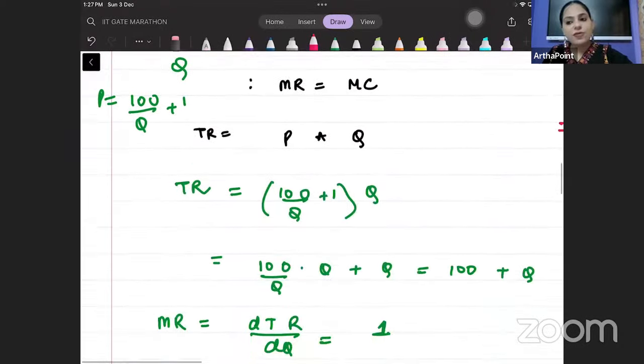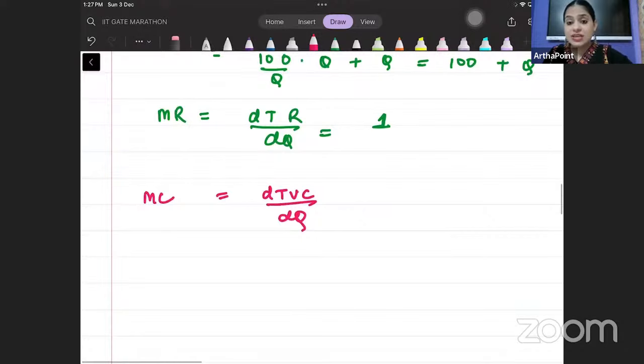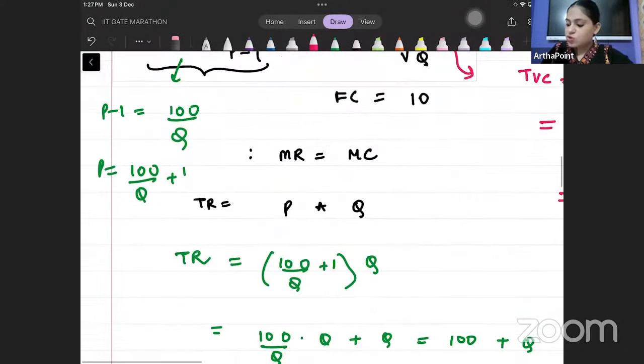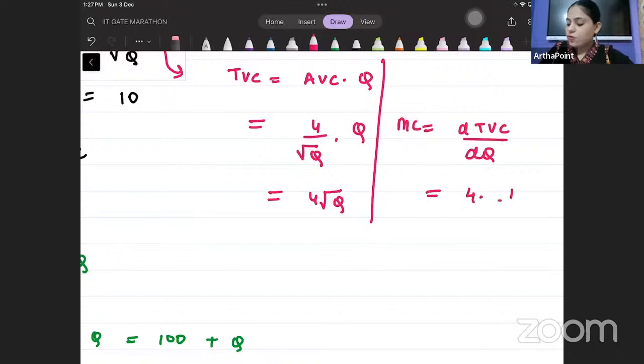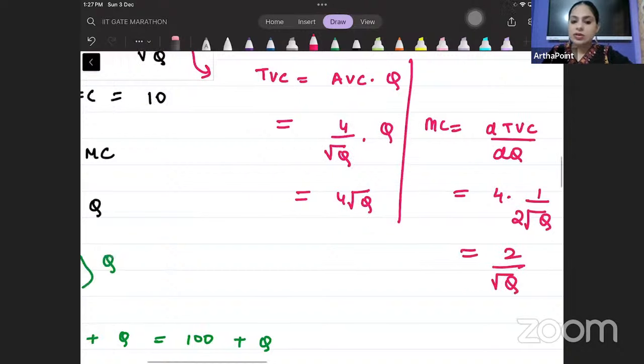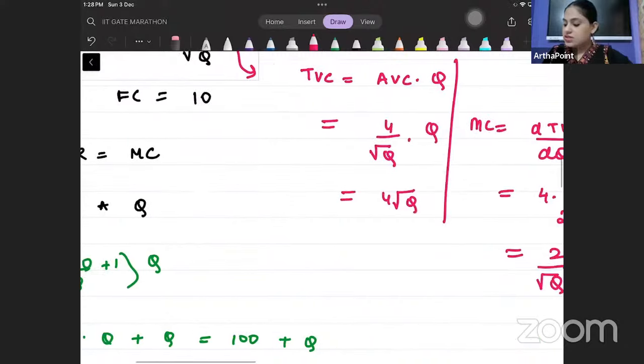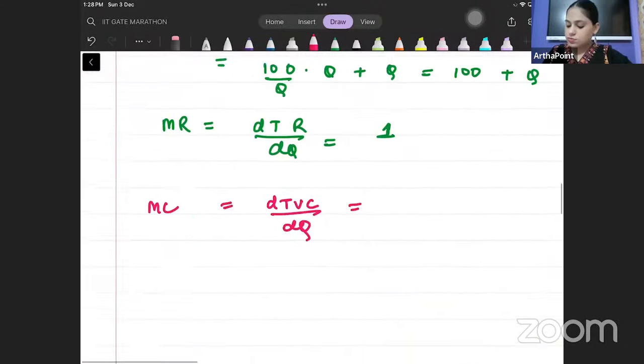But TVC आ गया 4√Q. So what is MC? Differentiate कर दो 4√Q को with respect to Q. So my MC will be, when I differentiate this with respect to Q, I will get 4 into 1/2√Q. That means 2/√Q. हाँ बेटा. So my MC is 2/√Q.